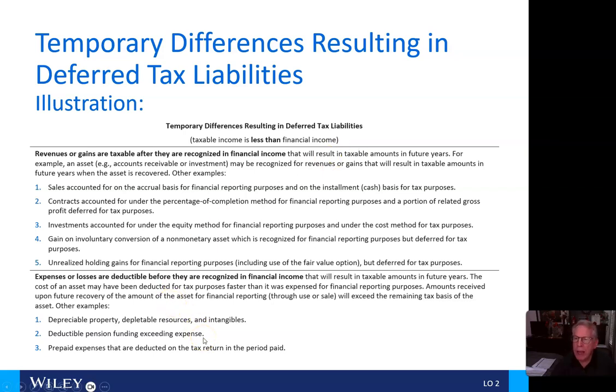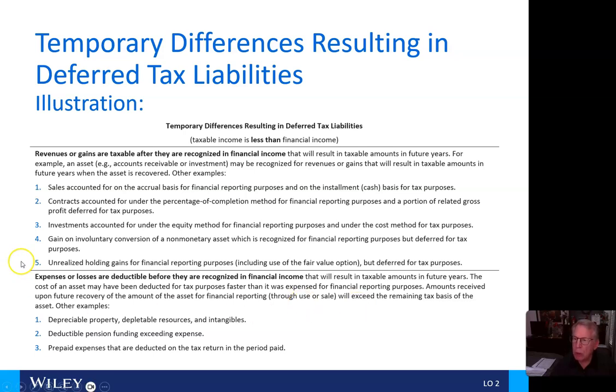Revenues or gains are taxable after they are recognized in financial income, which will result in taxable amounts in future years. For example, an asset, say accounts receivable or an investment, may be recognized for revenues or gains that will result in taxable amounts in future years when the asset is recovered.